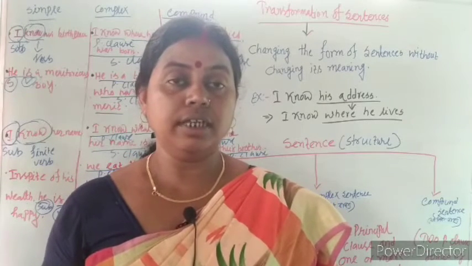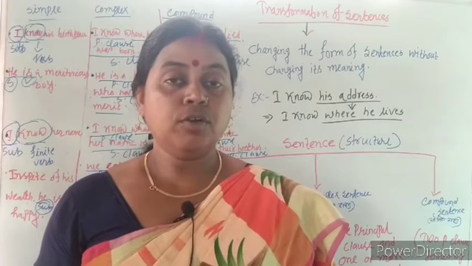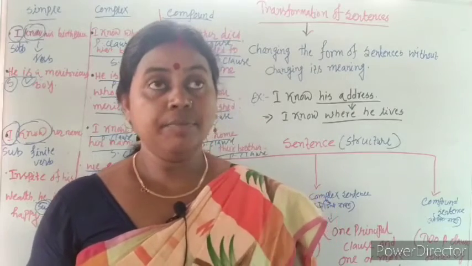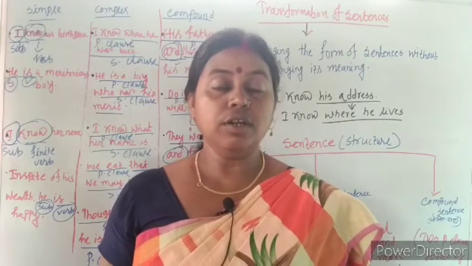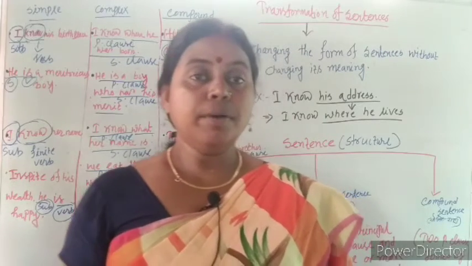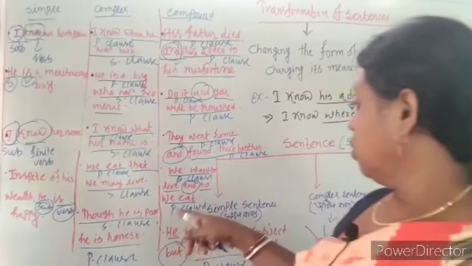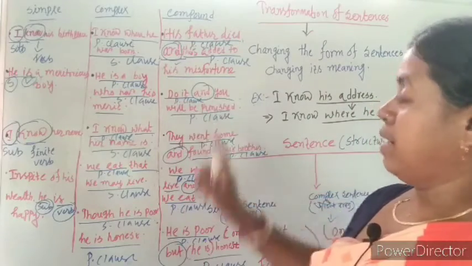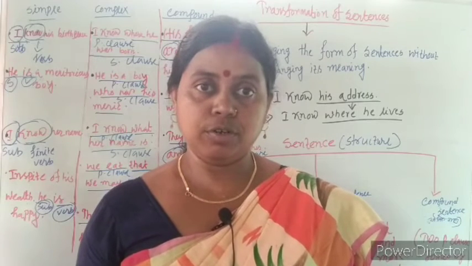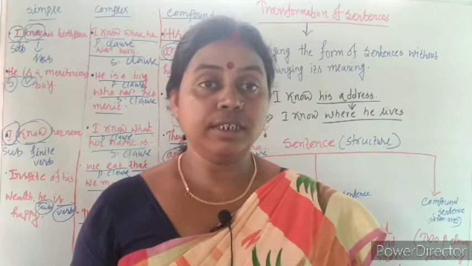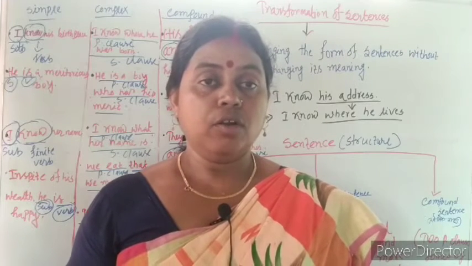Now I am going to discuss about compound sentence. What is compound sentence? When two principal clauses are joined by the conjunction and, or, but, as well as not only but also, it is called compound sentence. Compound sentence means যৌগিক বাক্য. For example, do it and you will be punished. Do it is a principal clause and you will be punished also principal clause. And these two principal clauses are joined by the conjunction and. So it is an example of compound sentence.